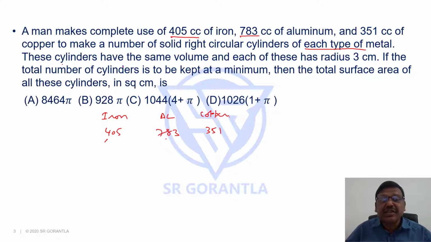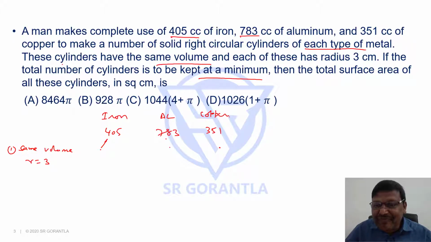Next condition is the cylinders have the same volume. So whatever cylinder size we select here or here or here, they all should have the same volume. That is the first condition. Second condition is, okay, each of these has radius 3 centimeters, fine. And each of them has got radius 3 centimeters. The most important condition here is, if the total number of cylinders is to be kept at a minimum, then the total surface area of all these cylinders is. But this point is the key.